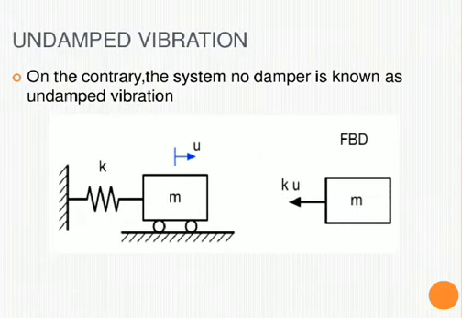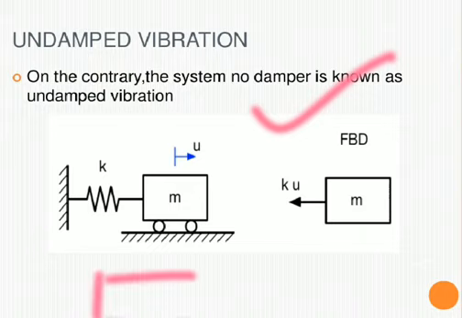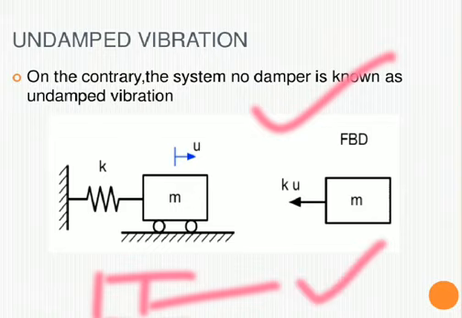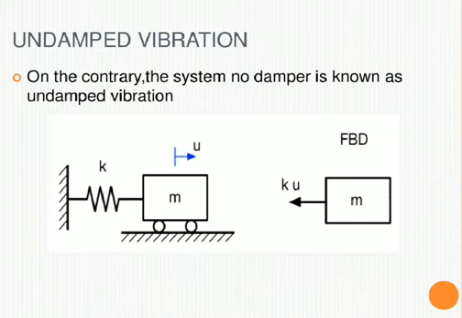Now what is undamped vibration? On the contrary, a system having no damper is known as undamped vibration. Here you can see there is no damper, only a spring is attached. There is no damping element attached. So this will be known as undamped vibration. If there is a damper attached, then it is damped vibration. If there is no damper, then it is undamped vibration.